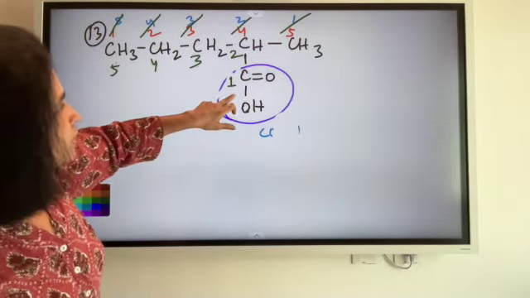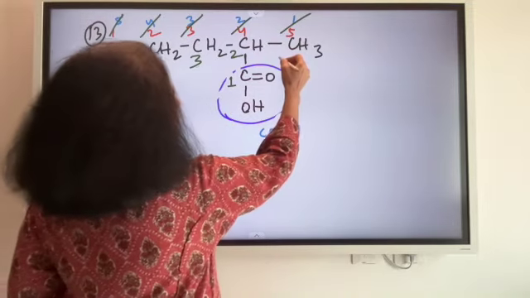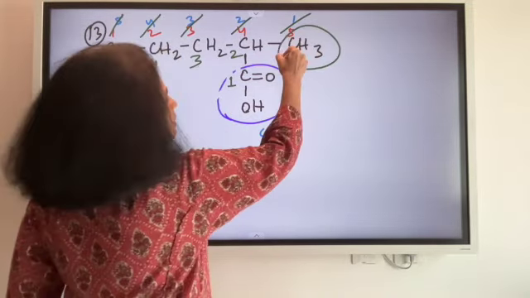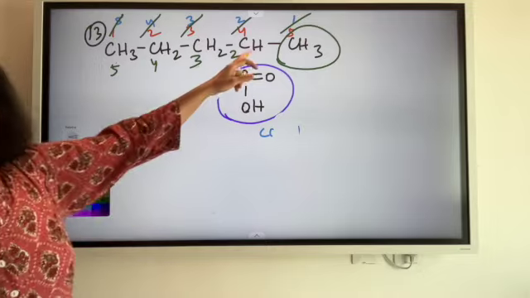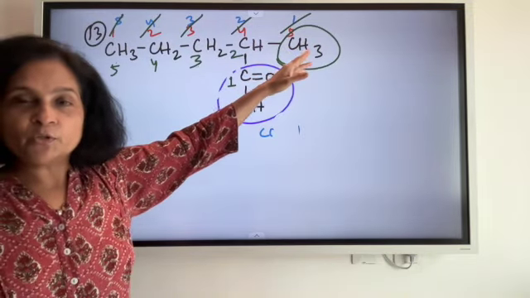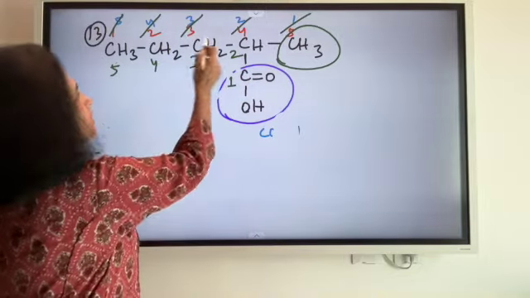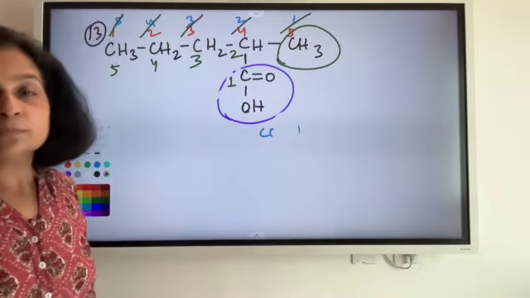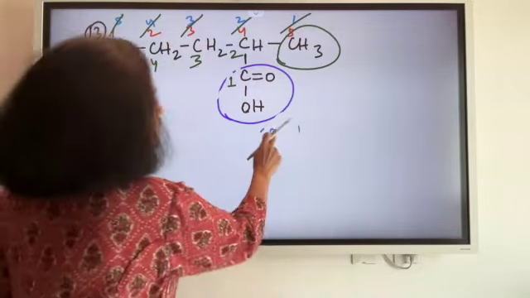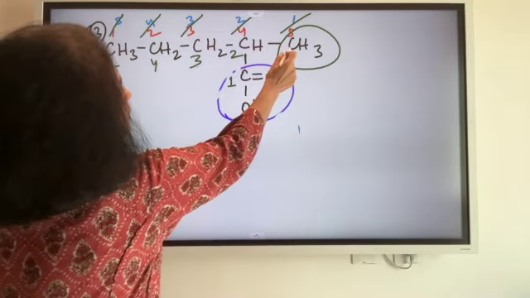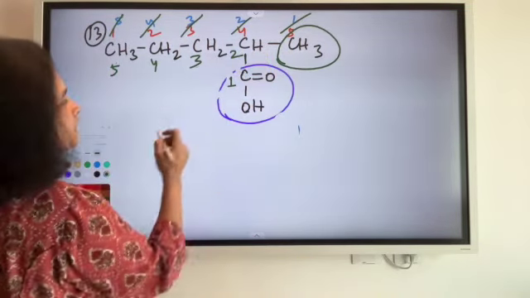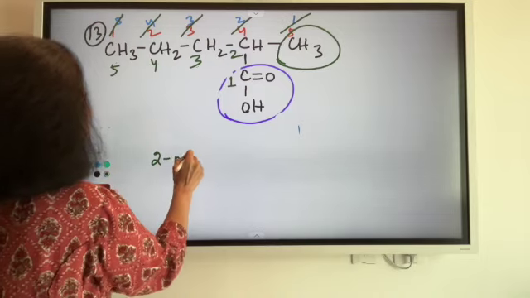So if this is the first one, if you look at this, so this becomes your substituent group, right? That is the substituent group because it is not a part of the longest chain. Longest chain तो मेरा ऐसा जा रहा है. So this is the substituent group. So let's position it. What position is it on? It is on the second carbon. ये जो methyl है, it is on the second carbon. So 2-methyl,